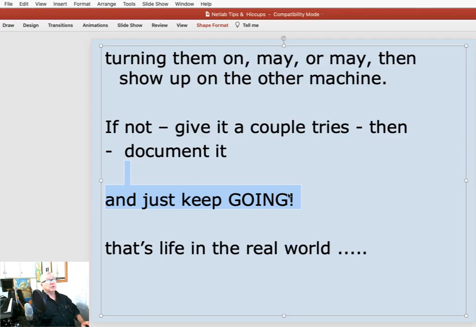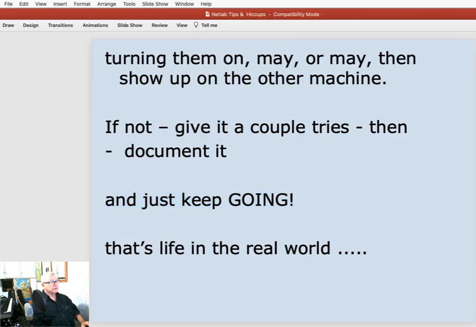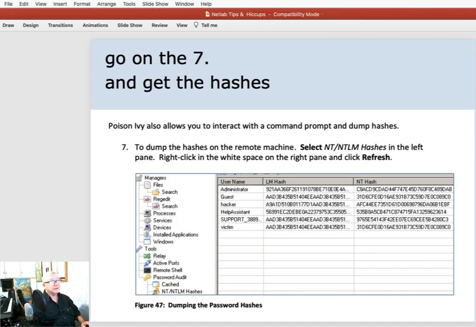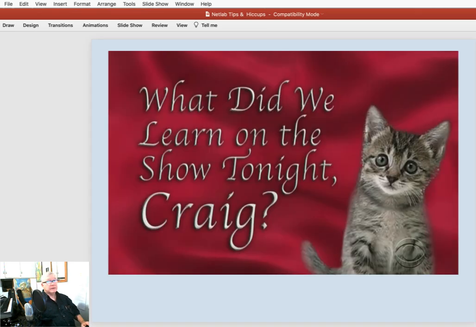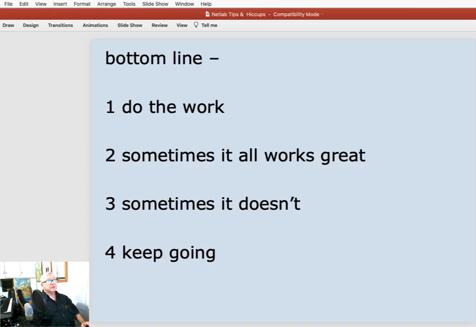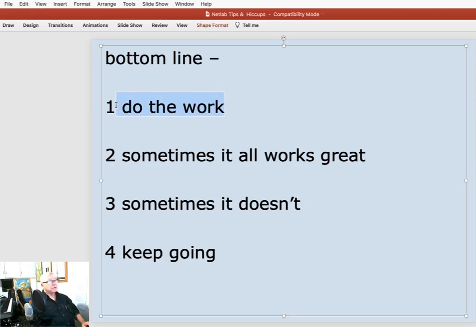You'll come into a room full of gear and you'll have a long list of stuff to do, and there'll be a couple of things that just ain't gonna work. Well, that shouldn't keep you from completing the rest of what you need to do. Then in this case, go on to number 7 and get the hashes, and that should work, and there you go. Okay, well, so what's the bottom line? Go ahead and do the work. Sometimes it all works great. Sometimes it doesn't, and you've seen a couple of the examples of that.